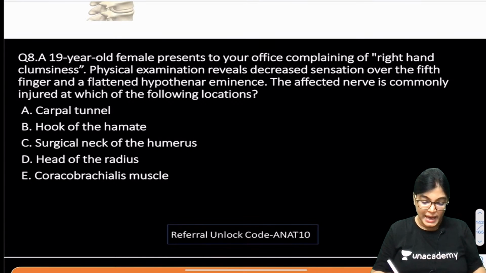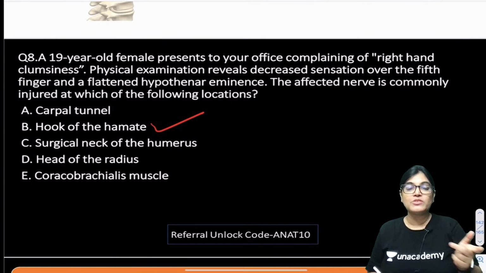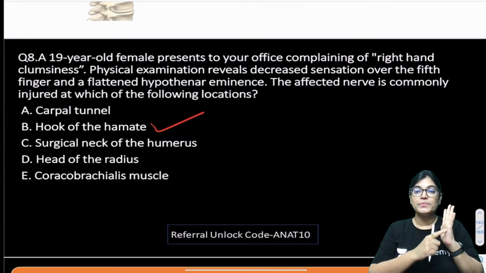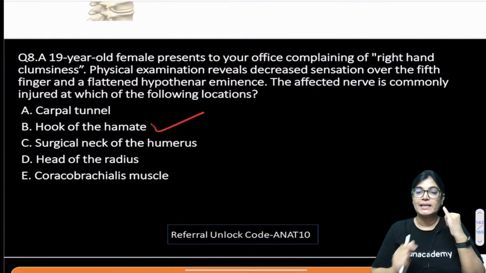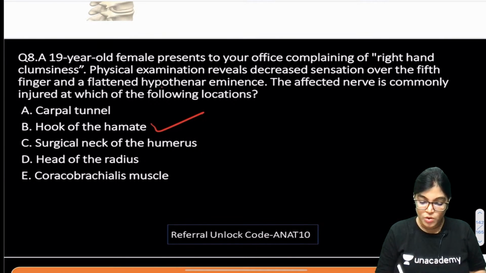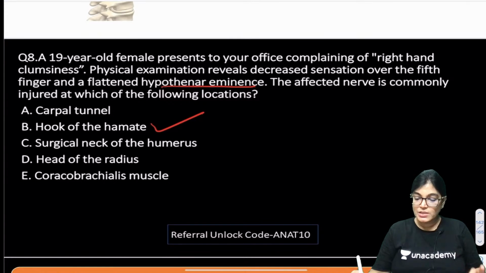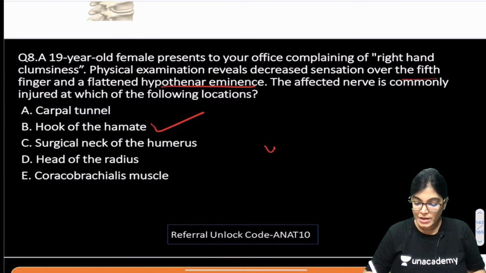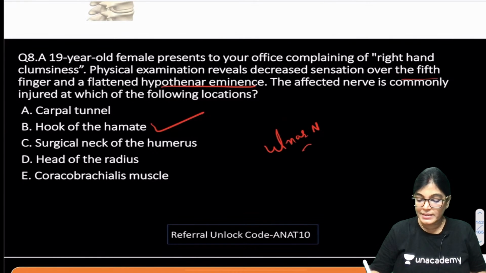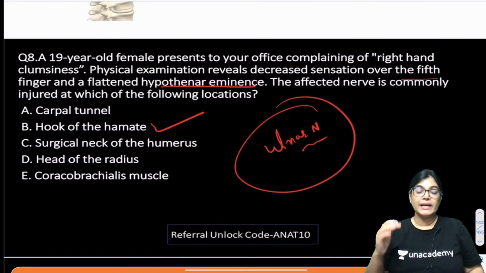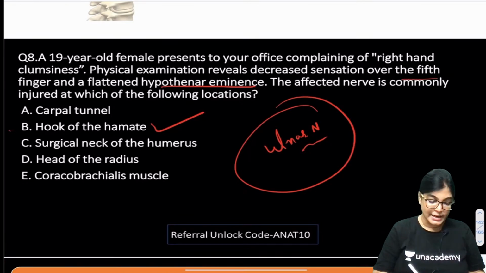Okay. Yes, so the B answer is right, and the key points mentioned in this MCQ are right hand clumsiness and loss of sensation over the fifth finger. The medial aspect of the hand, the little finger, gets innervation from the ulnar nerve, and the hypothenar muscle is also involved. So, these 2 points give us the key to mark the correct answer, that is ulnar nerve. We get the hint that the ulnar nerve is involved, and the ulnar nerve will be involved in the area below the hook of hamate. So, B is the correct answer.